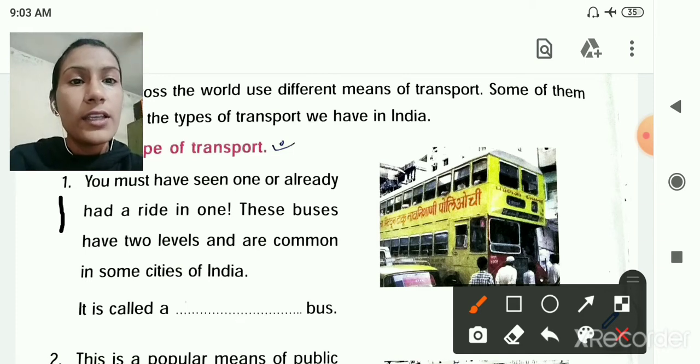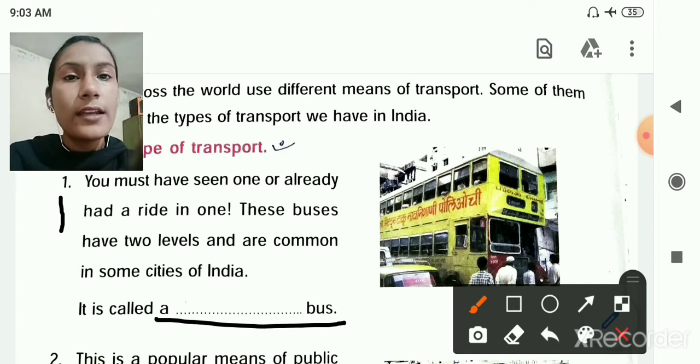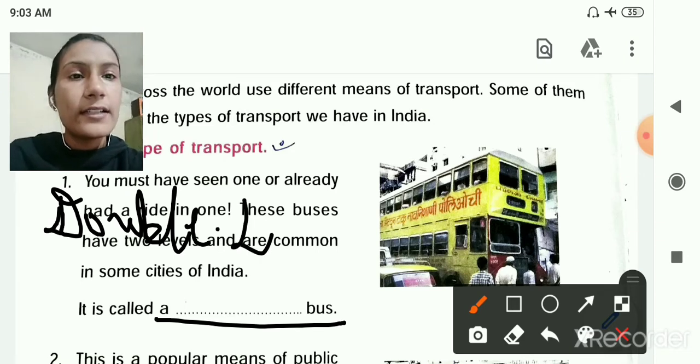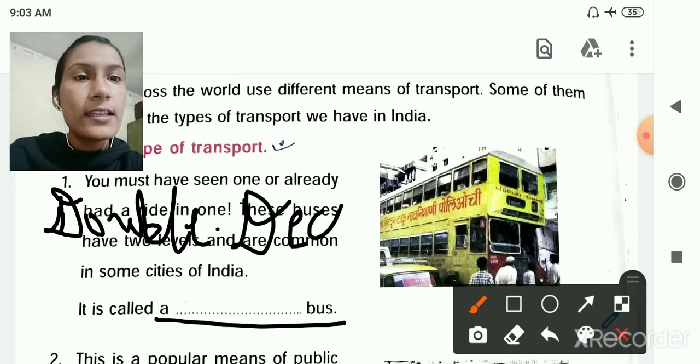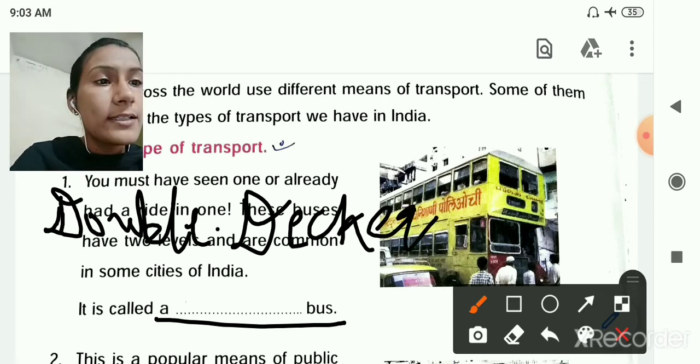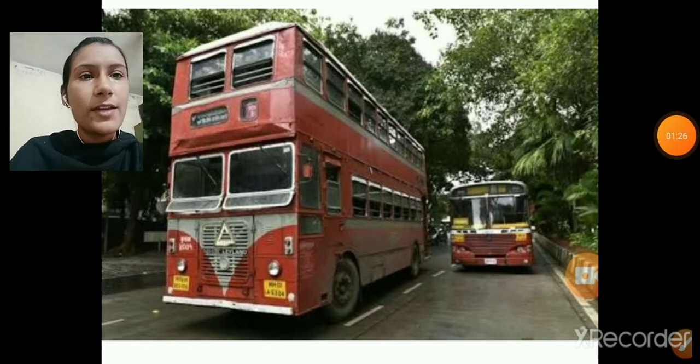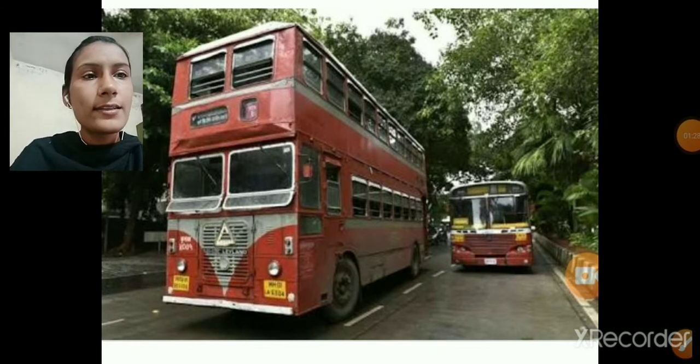So here in this dash you have to write the spelling of double decker, DOUBLE, double, then decker, DECKER. So double decker bus. You can see this is the image of double decker bus.